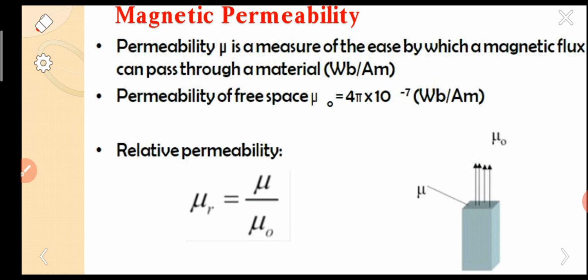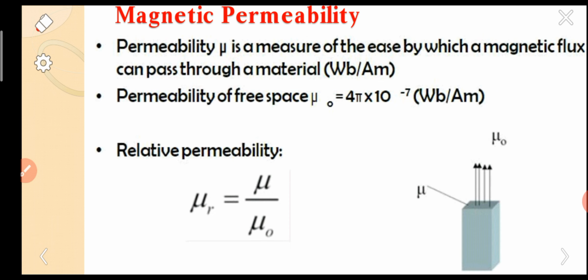It is a measure of ease by which a magnetic flux, which is nothing but field lines, as I have already told in the previous slides and given a picture also, can pass through the material.